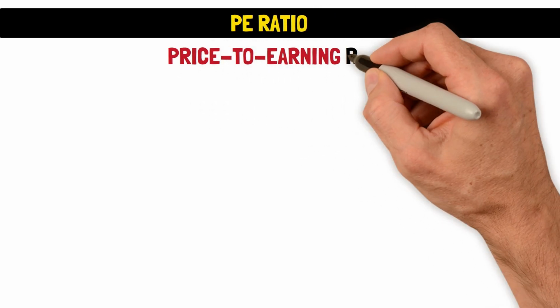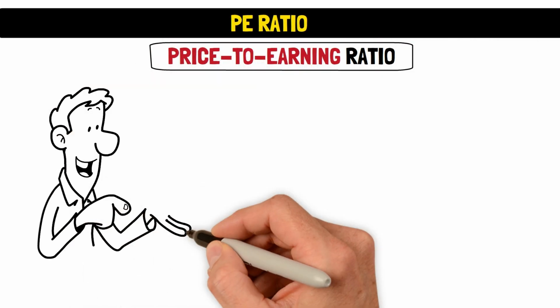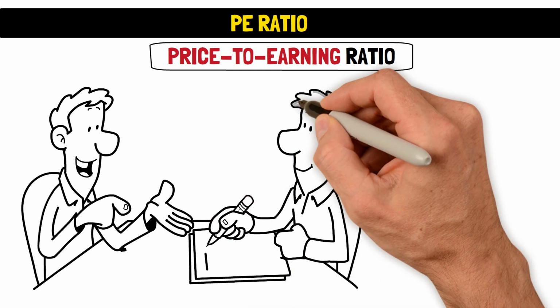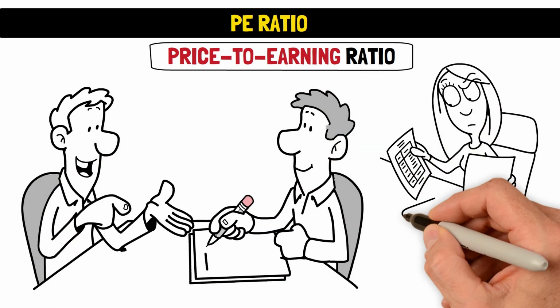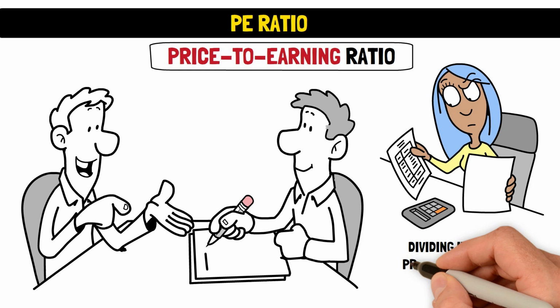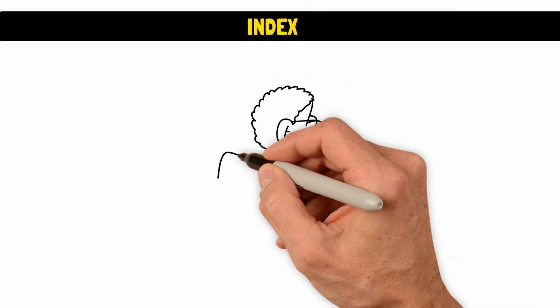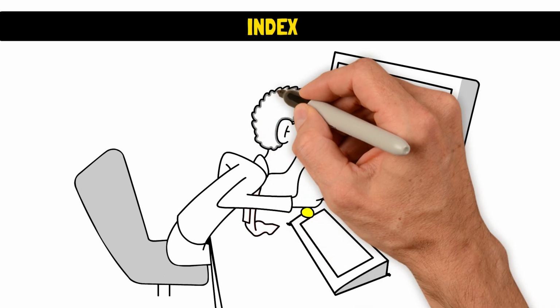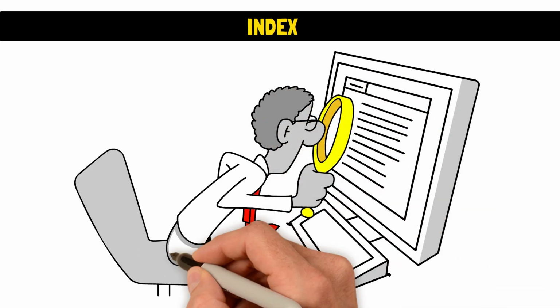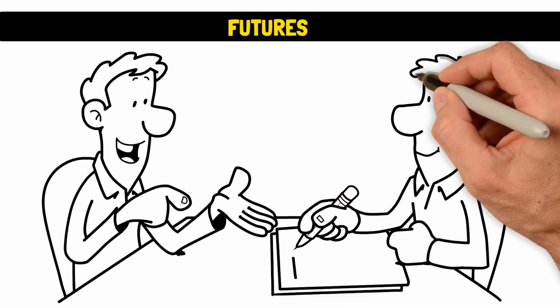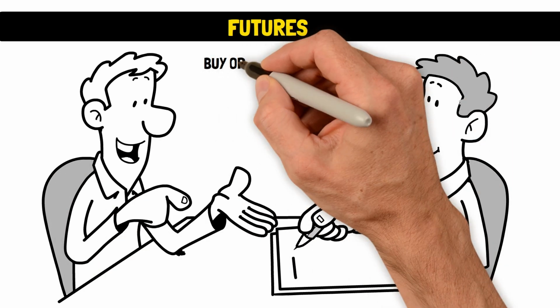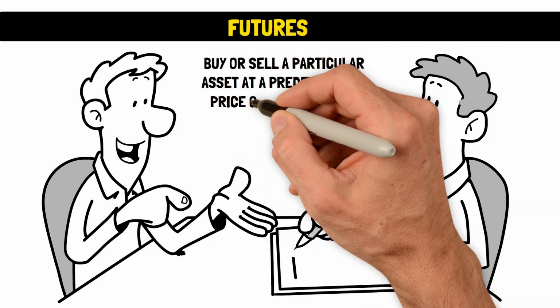It is a metric used for valuing stocks. It compares a company's current share price to its earnings per share. It is calculated by dividing its market price by its earnings per share. Index. This is a statistical measure that tracks the performance of a specific aspect of the stock market. Futures. These are financial contracts that obligate investors or traders to buy or sell a particular asset at a predetermined price on a future date.